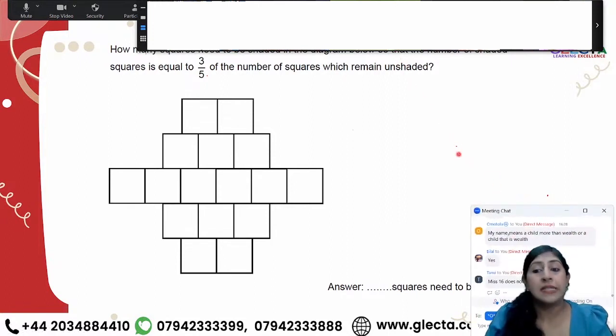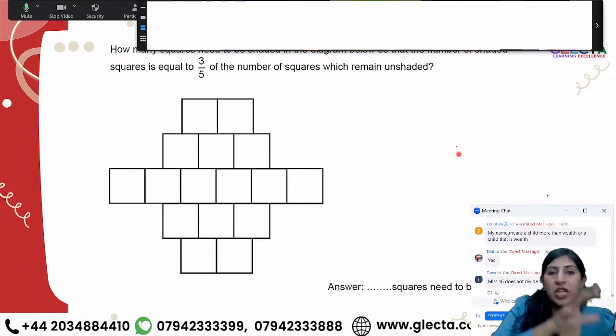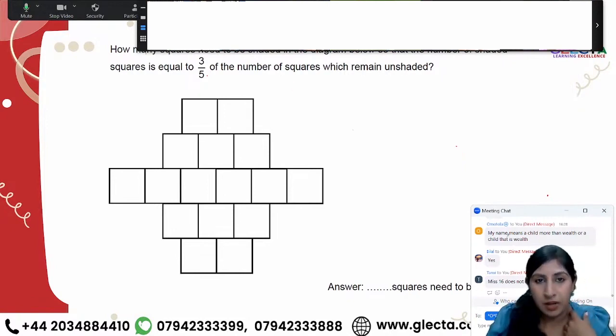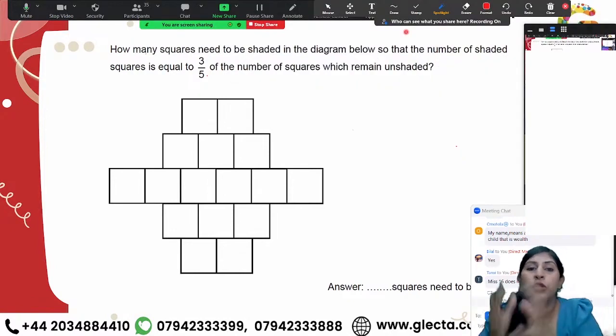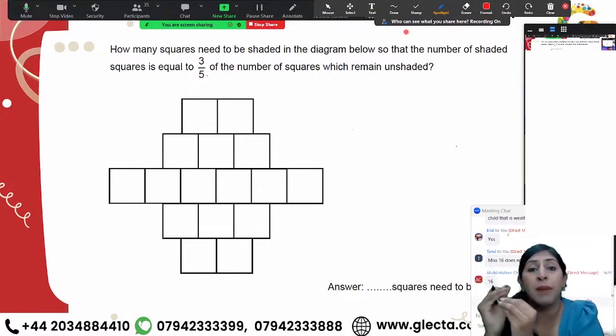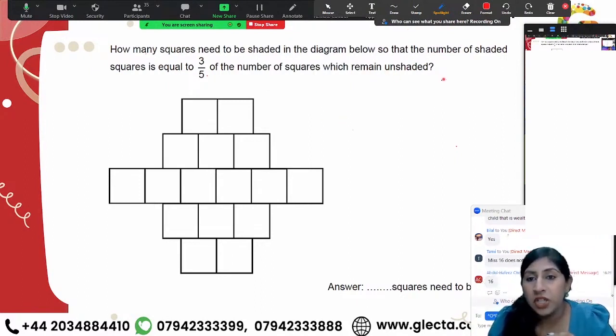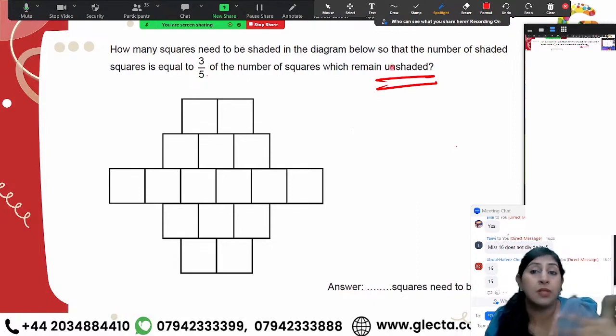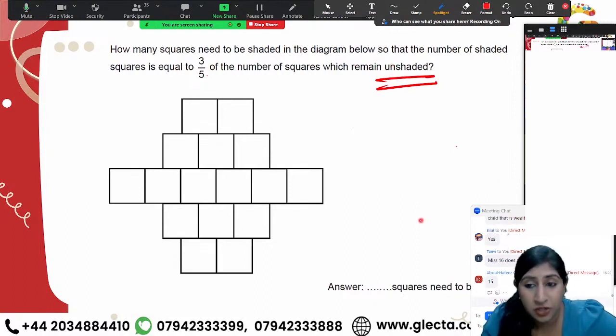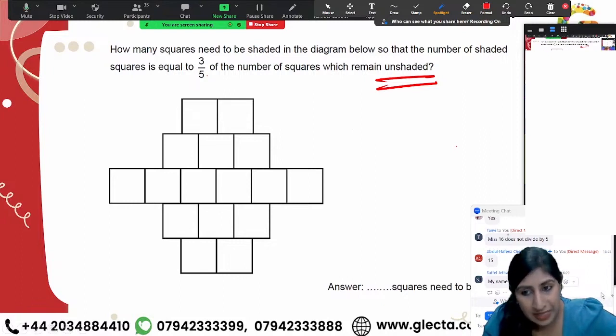Yes, Tanvi, 16 does not divide by 5. But the thing is that you have to see, when you'll be shading the particular squares, that should be a multiple of 5. The unshaded numbers or the shaded numbers, depending on what's given to you in the question. The total number of squares over here, 16.